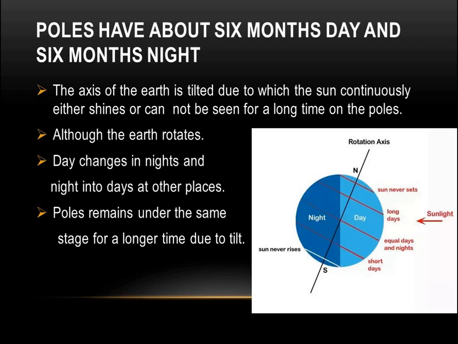This is a very important question also. In this lecture, we talked about the revolution and seasons, then summer solstice, winter solstice, equinox position, and at last the poles having about 6 months day and 6 months night. So this was all about the different topics of today's lecture.